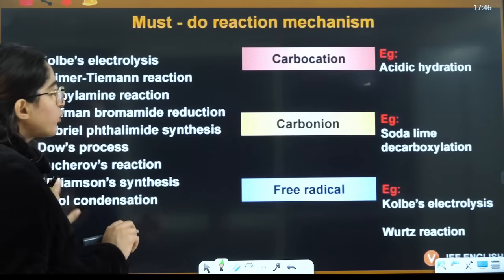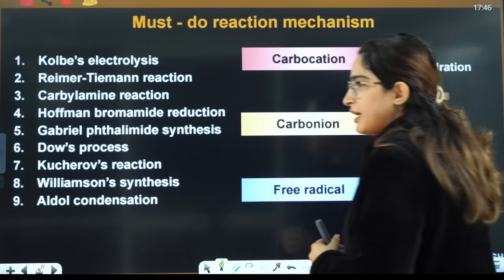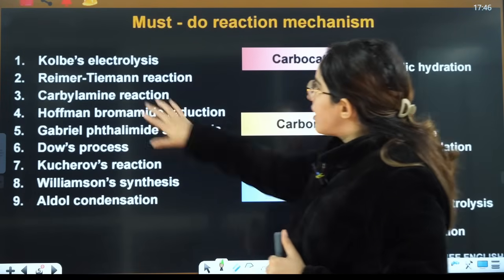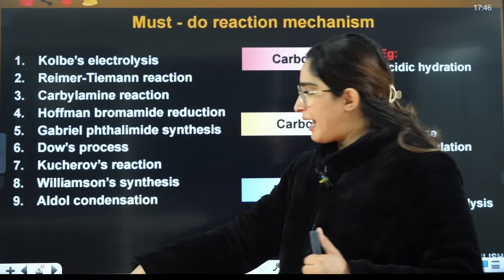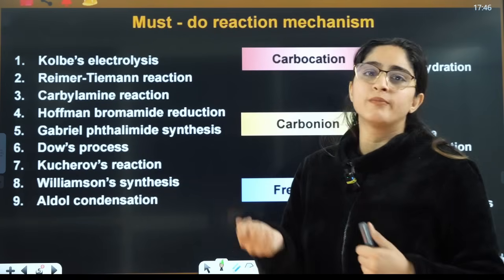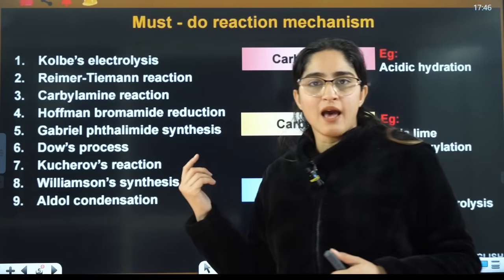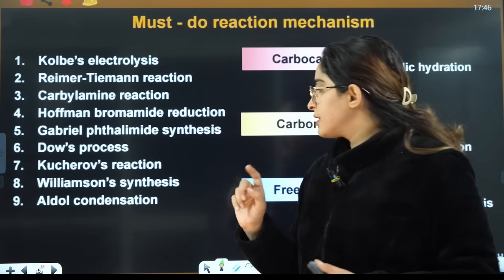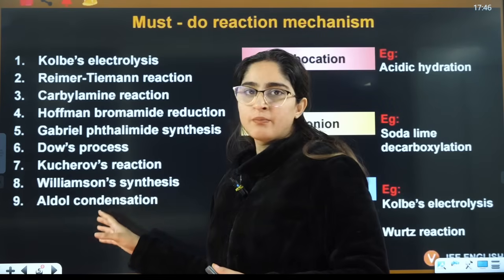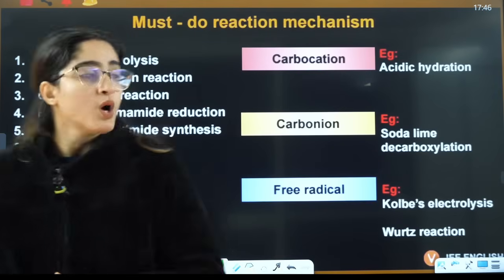Then, if you talk about mechanisms, in mechanisms students usually suffer a lot. So these 9 mechanisms, that's it, and that also not the thorough full mechanism here. Some important points here, like Dow's process has benzyne, carbylamine reaction, then you have aldol condensation, where base makes a nucleophile. Okay, these kinds of things you should know.